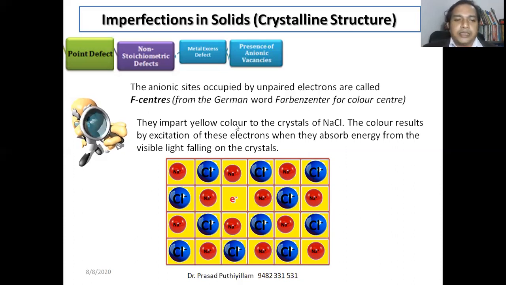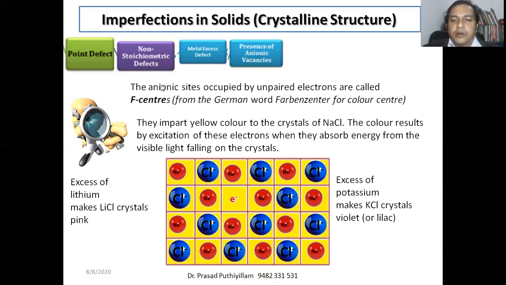Other examples which give this type of change in color, which we call the anionic vacancy defect: excess lithium present in the chloride crystal gives pink, and if excess potassium is present while forming a potassium chloride crystal, it becomes violet or lilac in color.